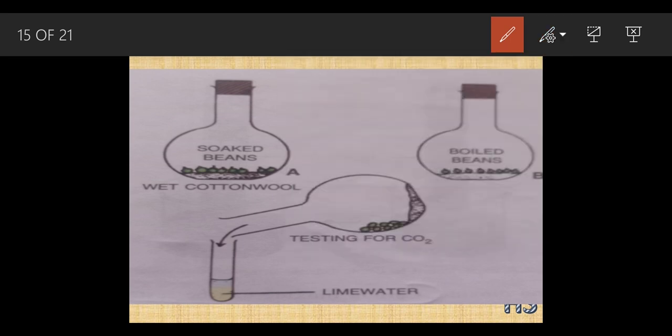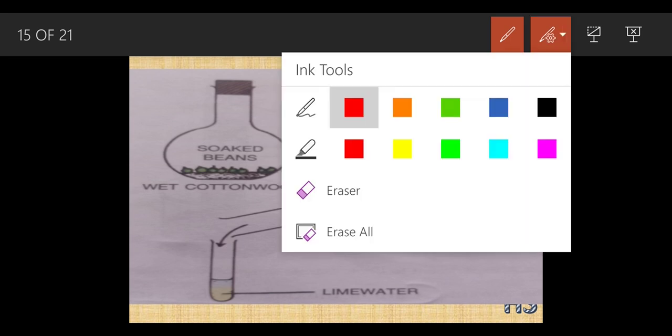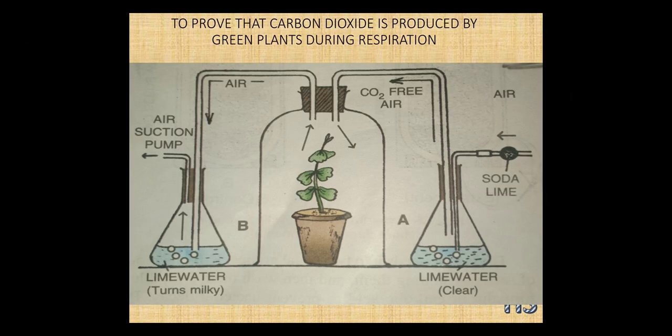Now we are going to look forward to the next experiment. In the first part we have completed regarding the oxygen. In the second part we have completed regarding the carbon dioxide and the lime water part. Now we have to prove that carbon dioxide is produced by green plants during respiration.